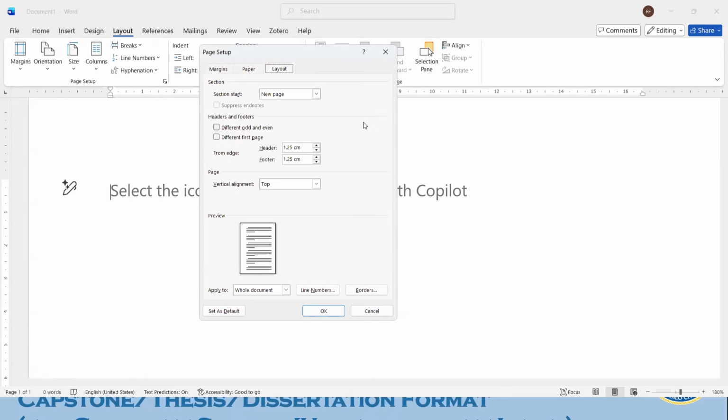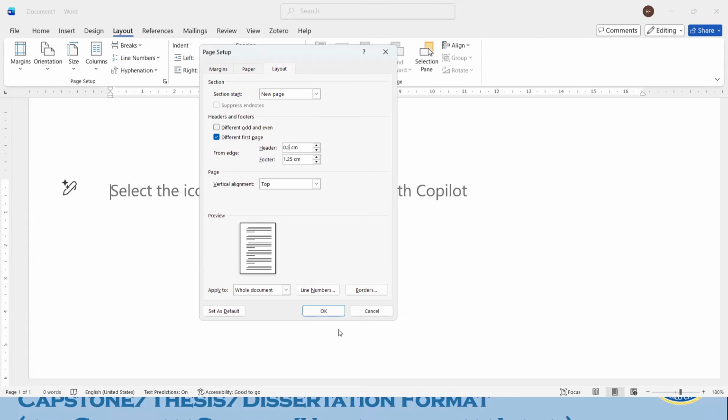Let's go to layout next. In our format, the first page of every section does not have a page number. For us to easily follow that, let us click this, different first page. Now the header should be 0.5 centimeters.